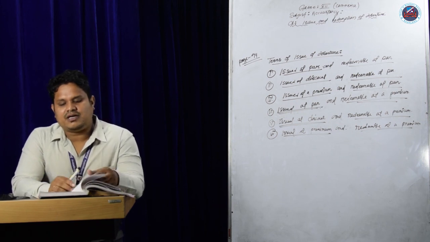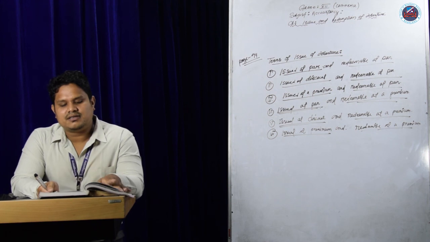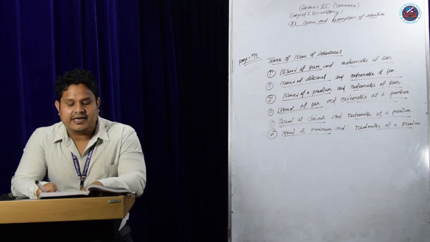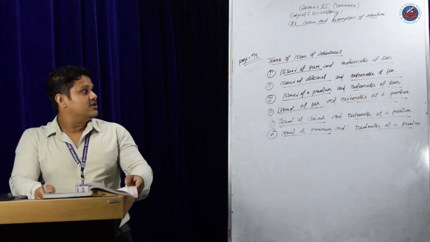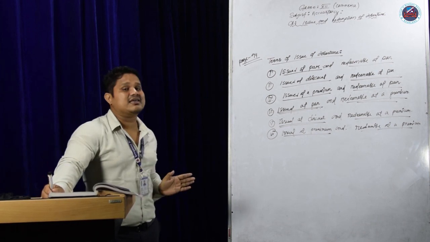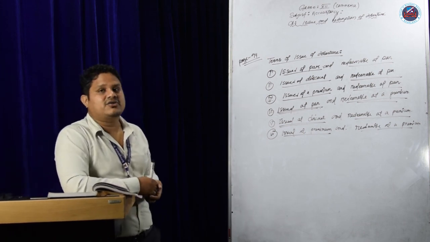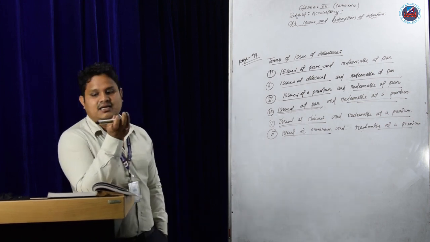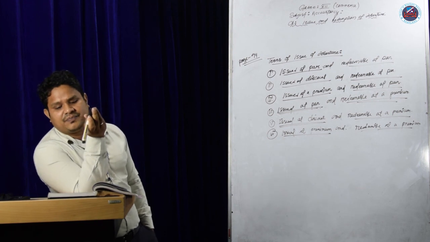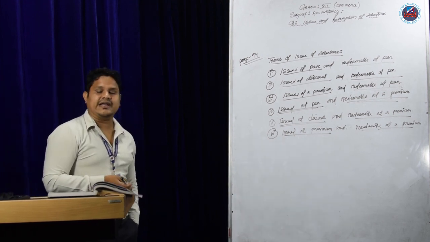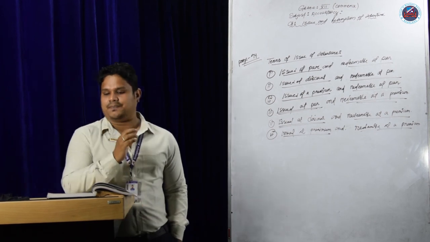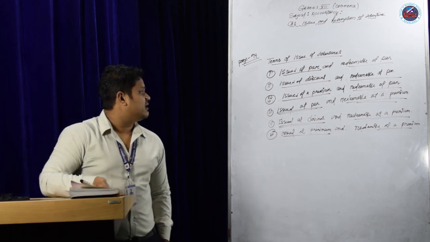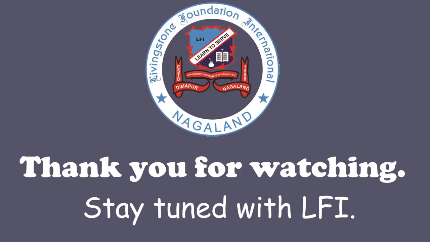After going through the journal entries, you will be able to do all the sums. Just try at home. If you have any doubt, you can call me anytime and I will clear your doubts. Go through the journal entries, try to solve more sums, and see the syllabus. This year something has been deleted from the issue and redemption of debenture, so see that. The new syllabus is given. Try the remaining sums at home. Stay home and stay safe. Thank you very much.